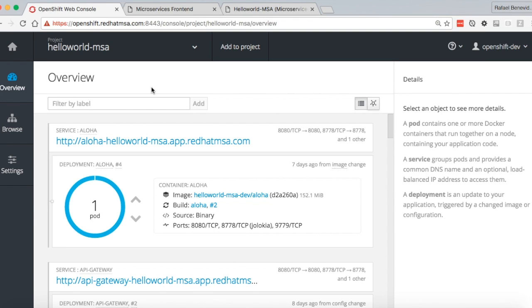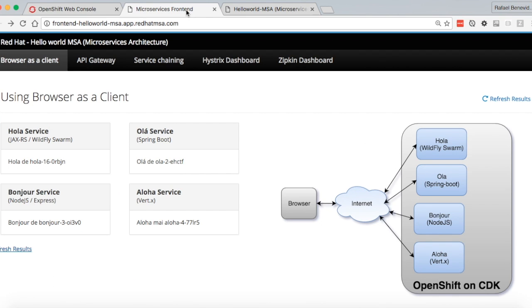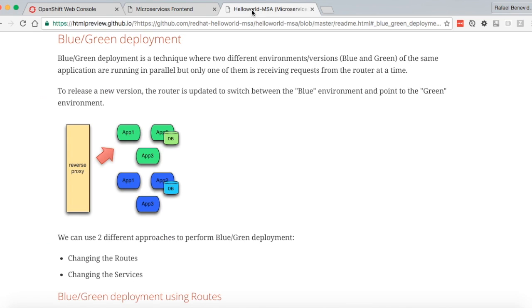My name is Rafael Benavides and today I'm going to show you how to perform blue-green deployments and canary deployments using OpenShift and microservices. To demo those deployments, I will use the Hello World MSA, which is basically a kind of microservices playground. The blue-green deployment says that you will have two different environments with two different versions running in parallel, the blue and the green version.